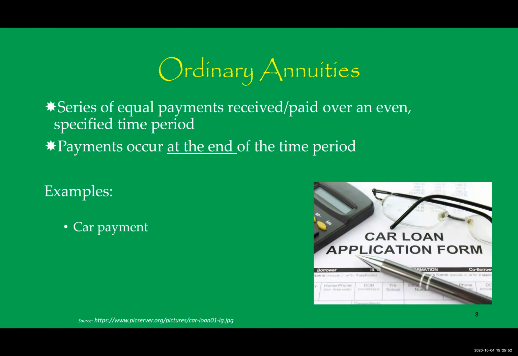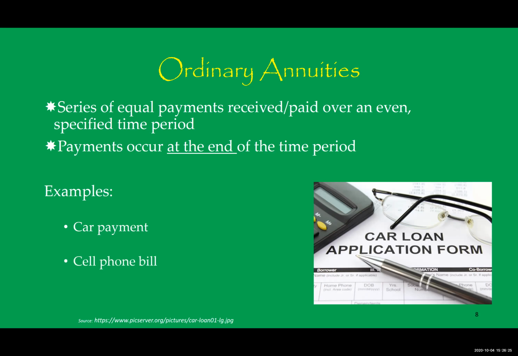For those of you who are making car payments, if you are paying at the end of each month until the loan is completely paid off, you are paying an ordinary annuity. It's the same amount every single month for the life of the car loan. And for the company that you are paying the money to, they are receiving an ordinary annuity. They are receiving the same amount from you at the end of every month over the life of the loan.